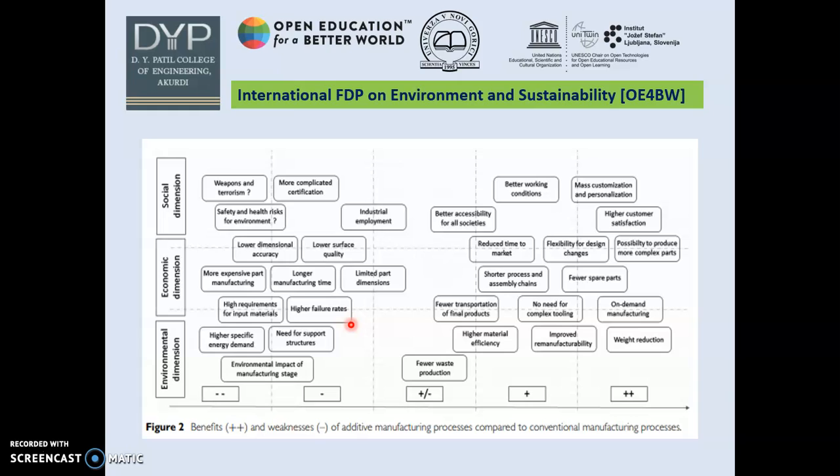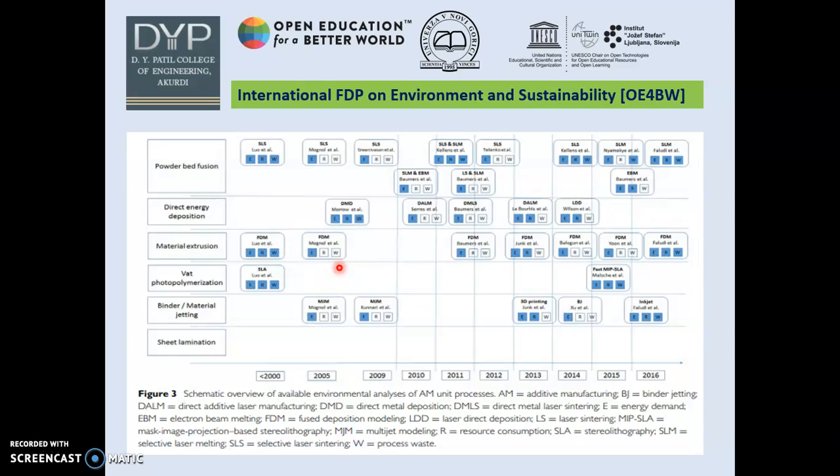In terms of economic dimensions, it requires better surface quality as well as more time. AM is very high in cost compared to other conventional methods. In social dimensions, we can say that AM has advantages. It is automated, so we can reduce human error and material inaccuracy, as well as safety and health risks for the environment. These are another comparison.